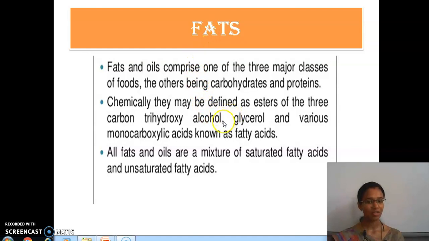These are all the chemical names given to the fats. Don't get confused. And various monocarboxylic acids are known as fatty acids. All fats and oils are a mixture of saturated and unsaturated fatty acids. Saturated means complete. Unsaturated means they are not complete.